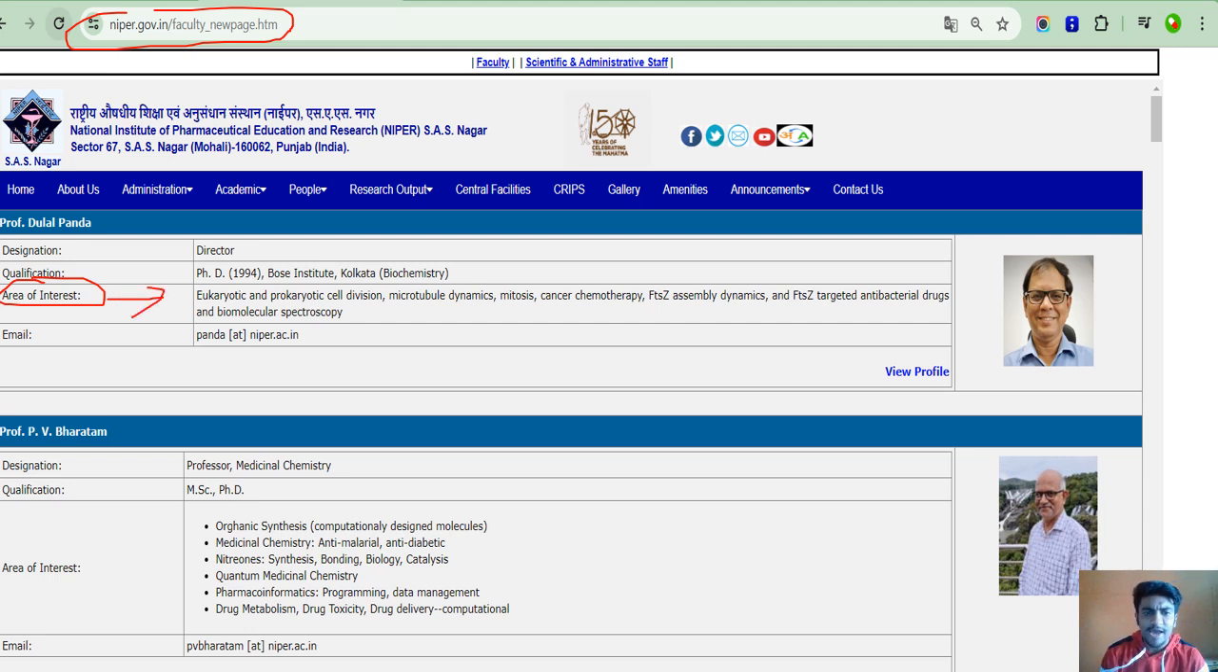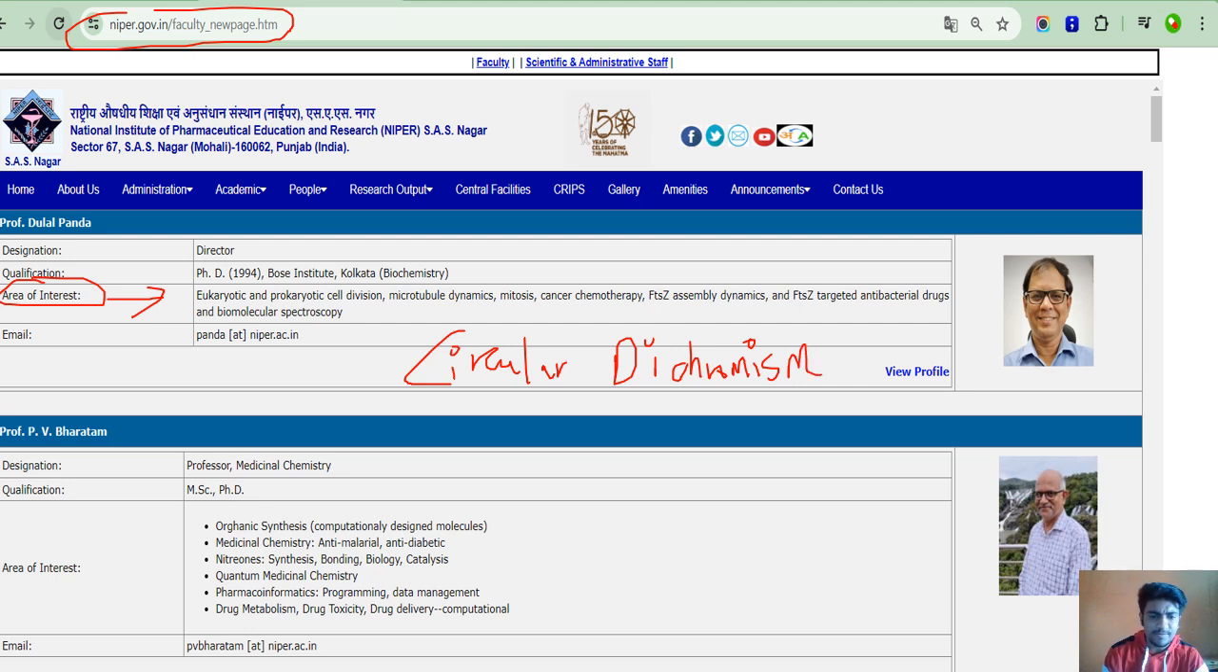Like over here, Dulal sir's area of interest is eukaryotic, prokaryotic divisions, microtubule dynamics, mitosis, chemotherapy, right? So all those chemotherapy targeted drugs make up. Then spectroscopy techniques, NMR, mass, UV, IR, ESR, right? XRD. Then there is circular dichroism. So circular dichroism is very important because there have been questions on circular dichroism. So just see to it that you go through this particular spectroscopy circular dichroism technique, right?